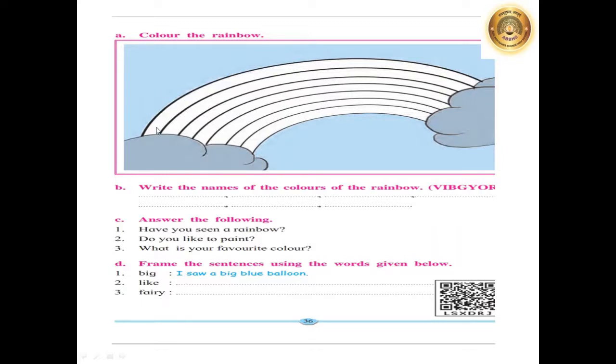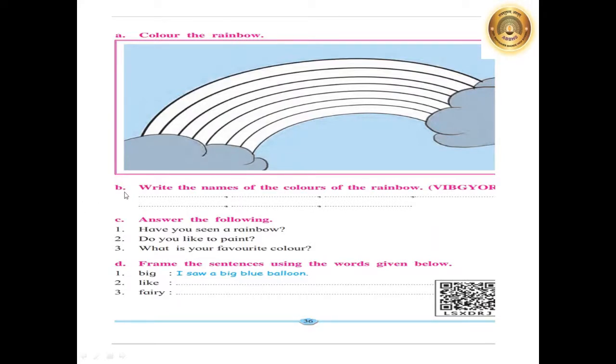And in the story, the names of the colors of the rainbow are given and we have studied them. Now we know the colors of the rainbow which we have to use. So students, you color this rainbow in your textbook. You can draw a big rainbow in your notebook and then also color it.